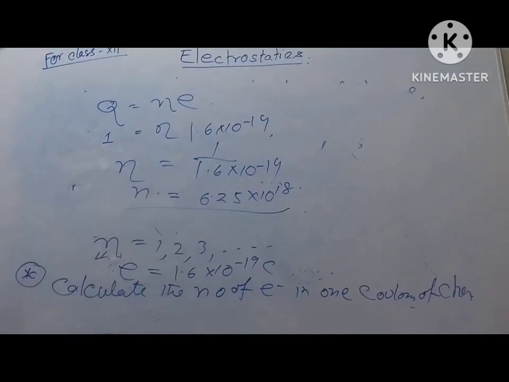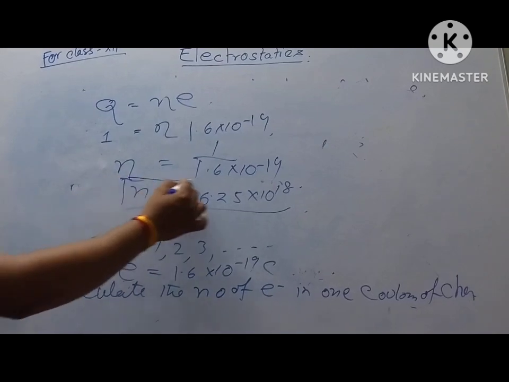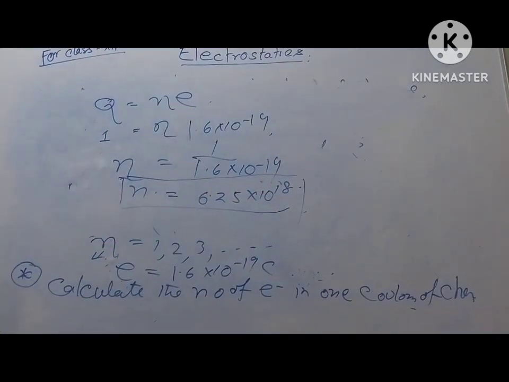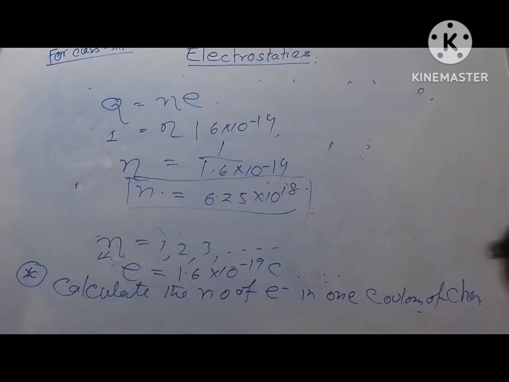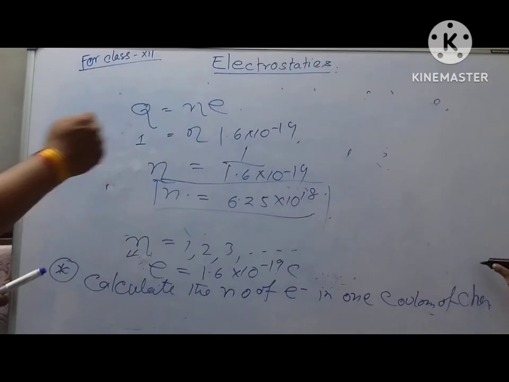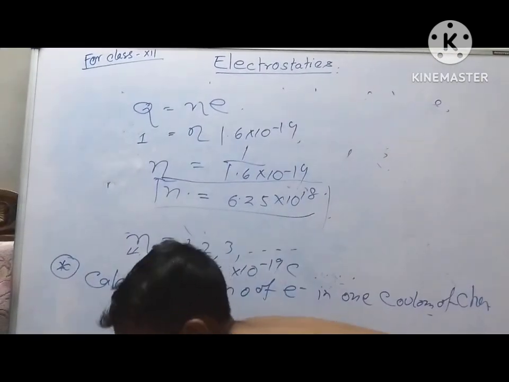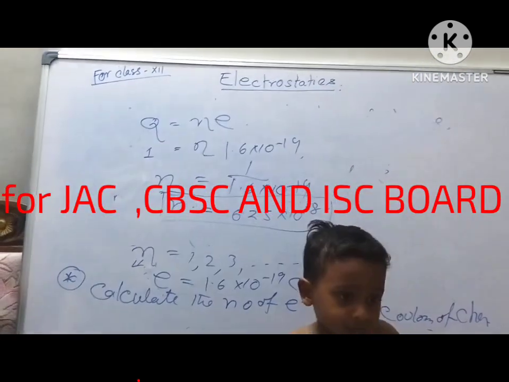अर्थात इलेक्ट्रॉन की जो संख्या वो 6.25 into 10 to the power 18 होता है. This is the quantization of charge, number of electron in 1 coulomb of charge. Then we can write the